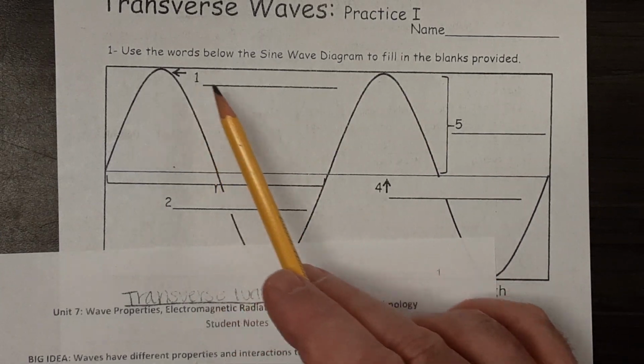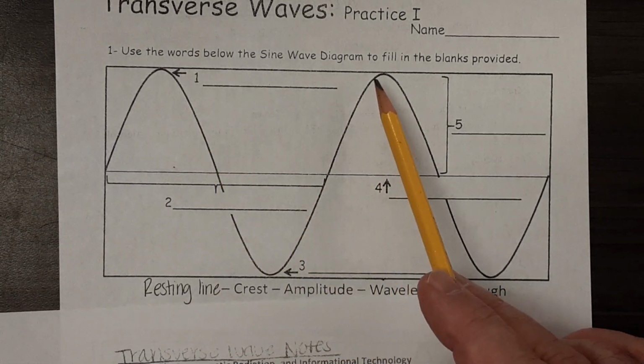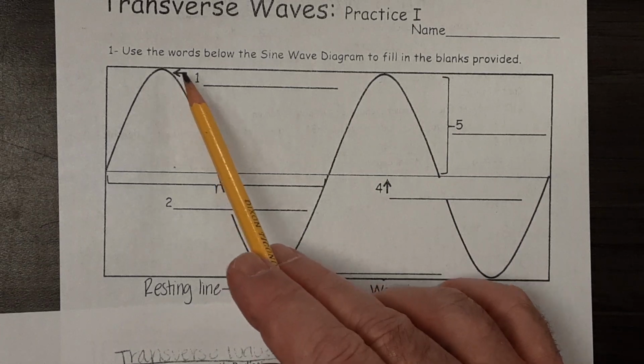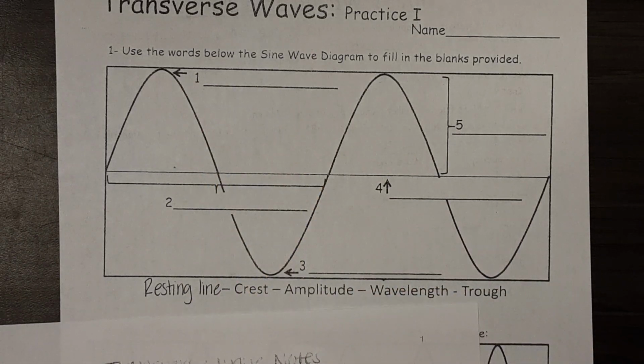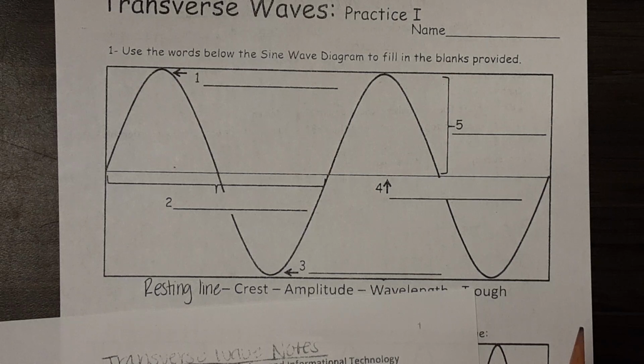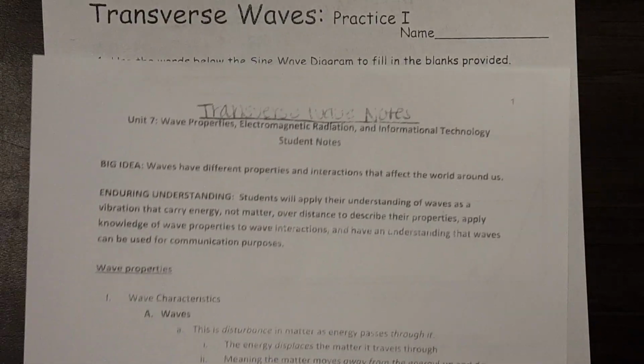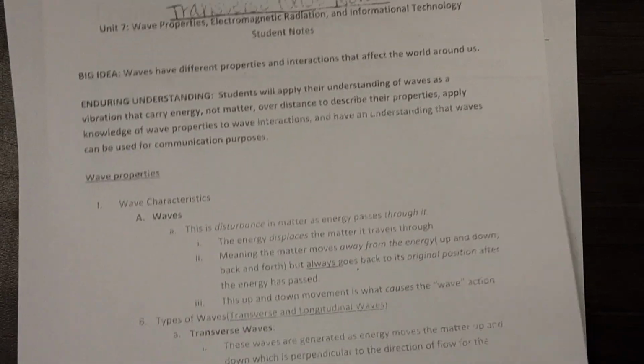Okay, so here's one wave, go all the way through. There's the next wave, so crest and crest. So number one would be crest. This is the same word that we would have if we had a bird. The feathers on top of a cardinal's head or a blue jay's head, those are called a crest because it's at the top. The top of a mountain is called a crest.